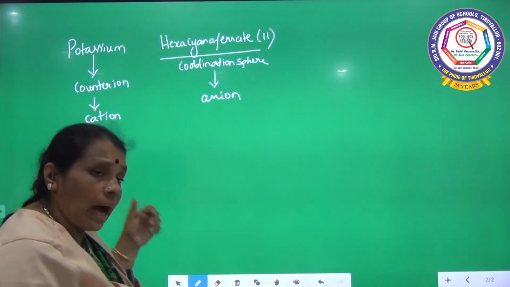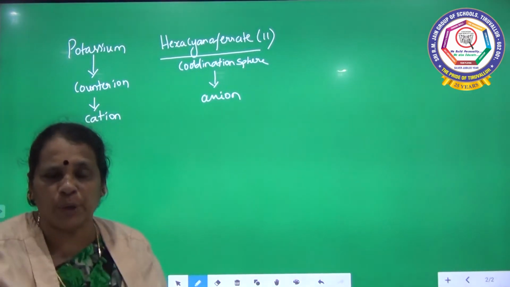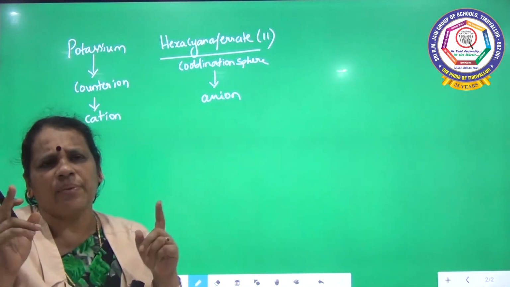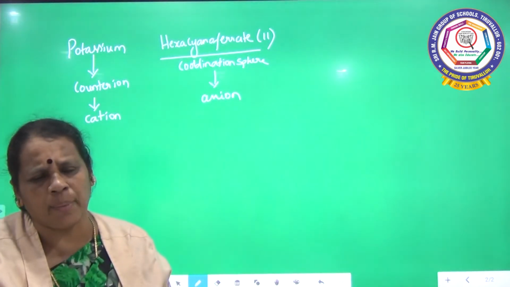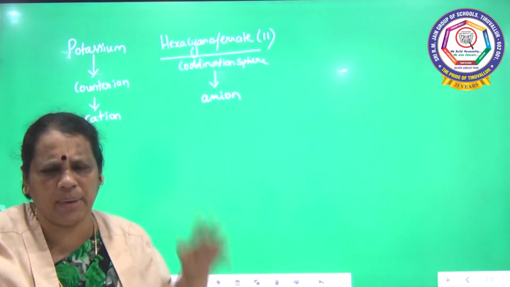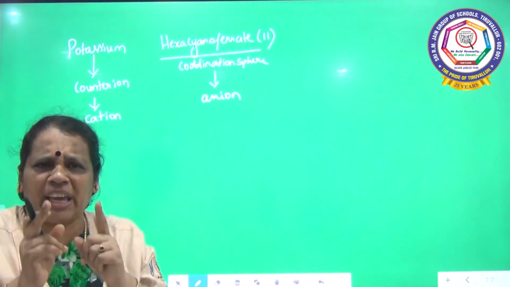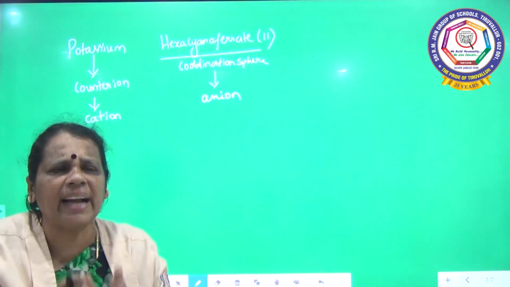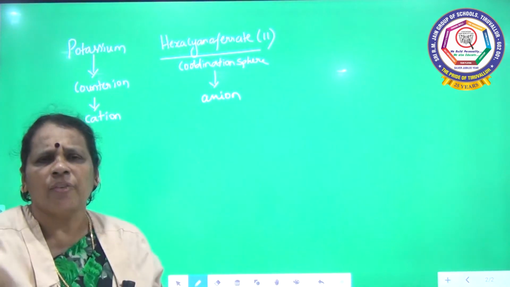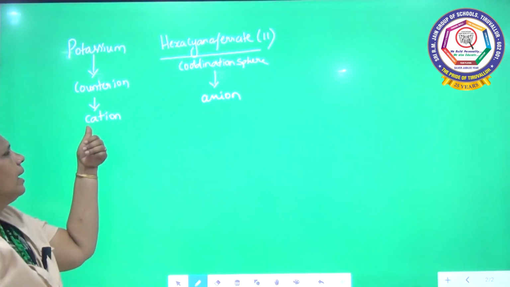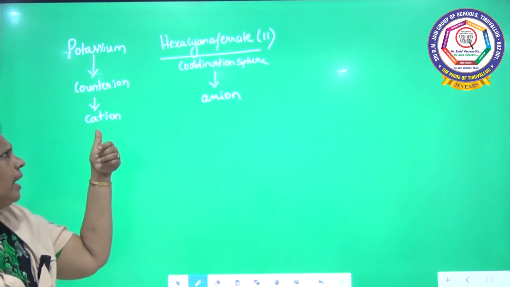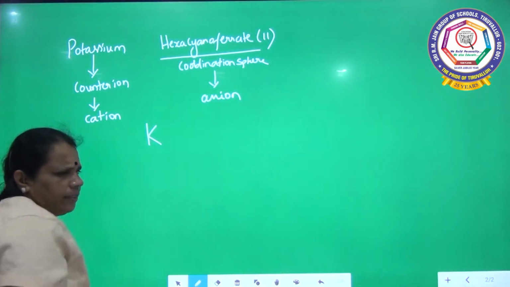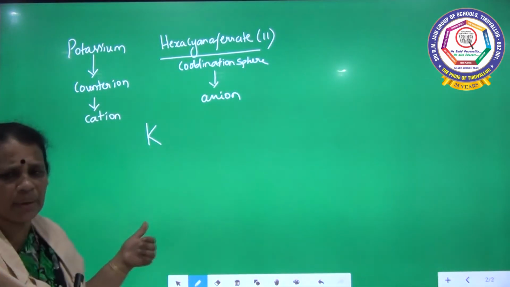So already I told you the first rule to write the molecular formula. What is the first rule? The complex, whether it is a cationic complex or an anionic complex, whatever it may be, the cation should be given first preference, followed by the anion. So usually the cation should be written first, followed by the anion. Here the counter ion is the cation, so it can be indicated as potassium. For potassium the symbol is K.